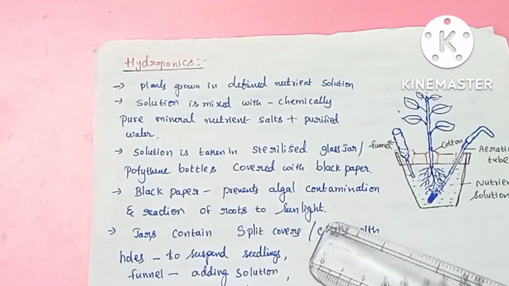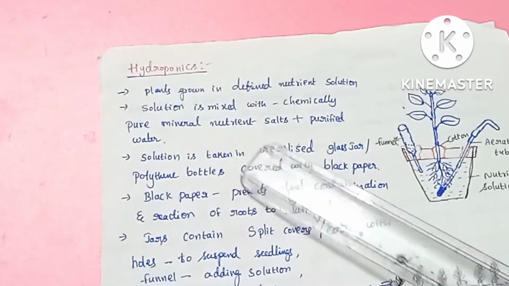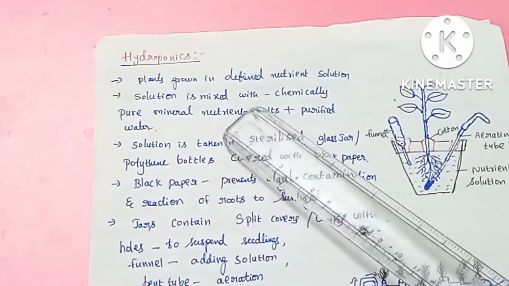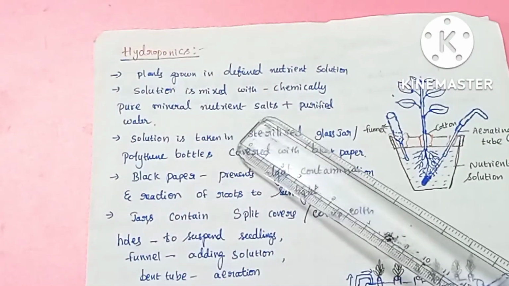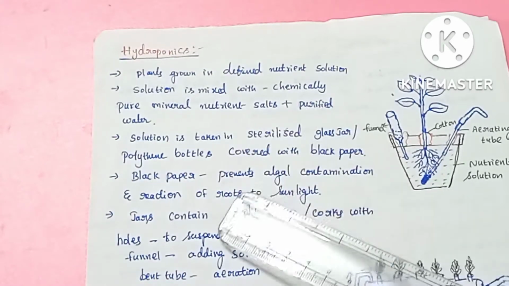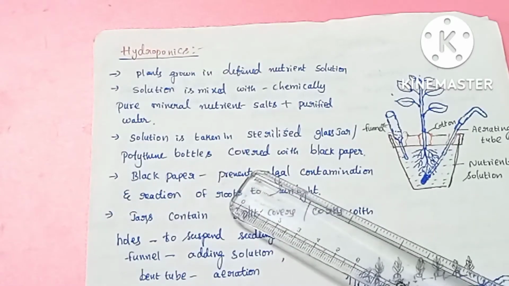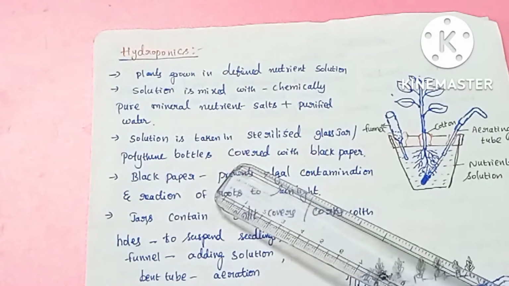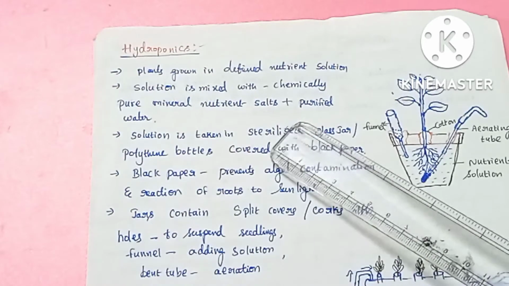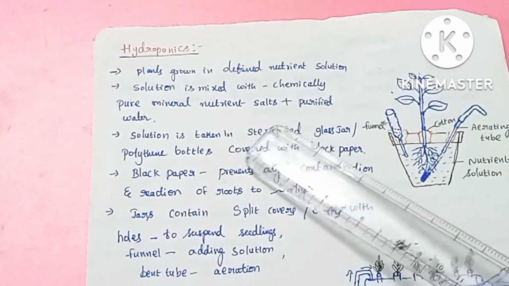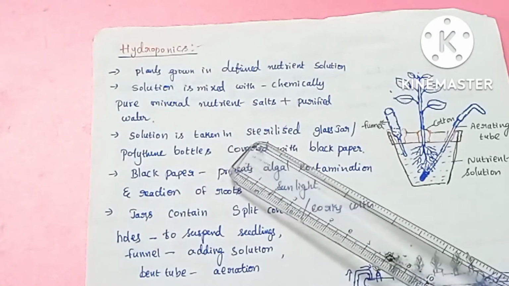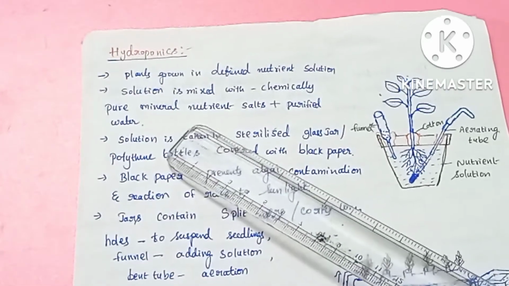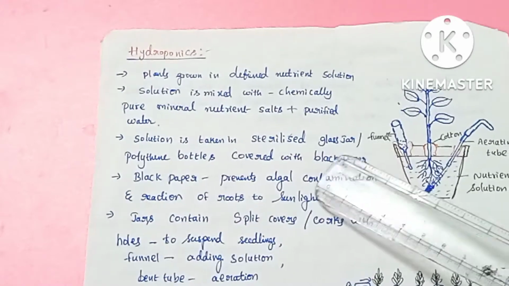For that, we take the different chemicals necessary for the growth of the plant, they are properly measured, and the proper proportions of those chemical substances are mixed in pure water. Pure water means water free of all contaminants, microorganisms and other debris, that is called purified water.